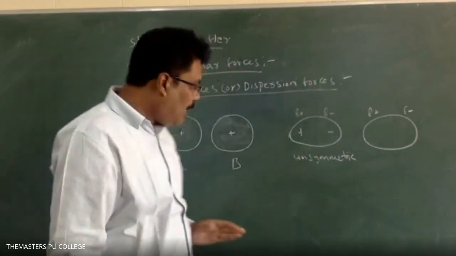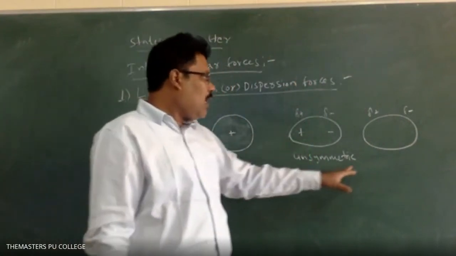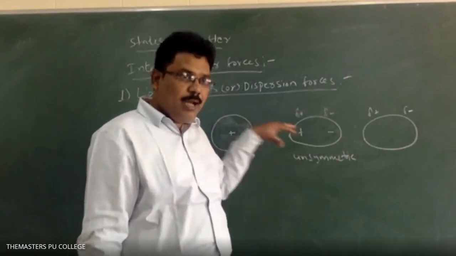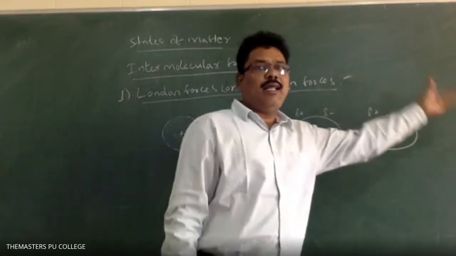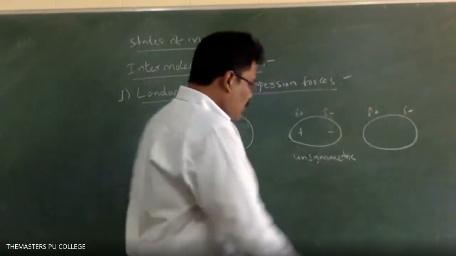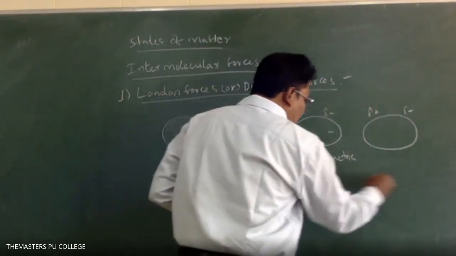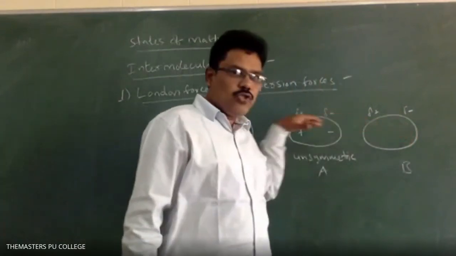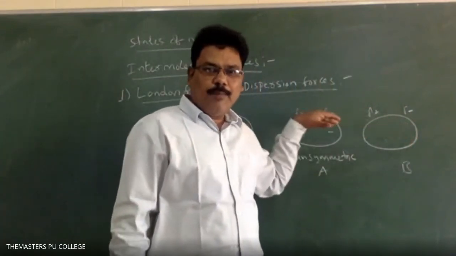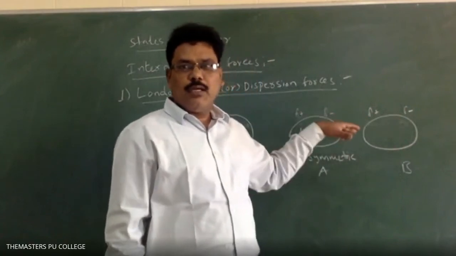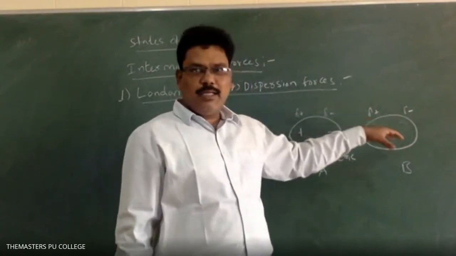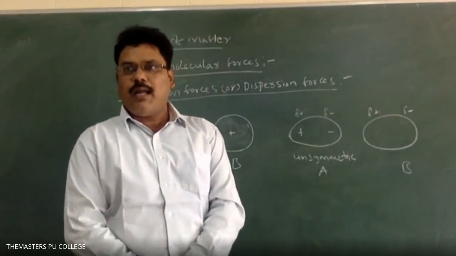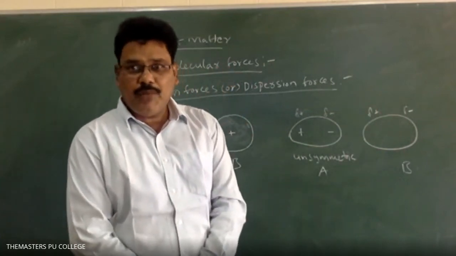Why? Because first on one atom a temporary dipole is rising, and this temporary dipole is dispersing onto the other atom. This is atom A and this is atom B. In between the temporary dipoles of these two atoms, some attractive force is there. That attractive force is the London force or dispersion force.